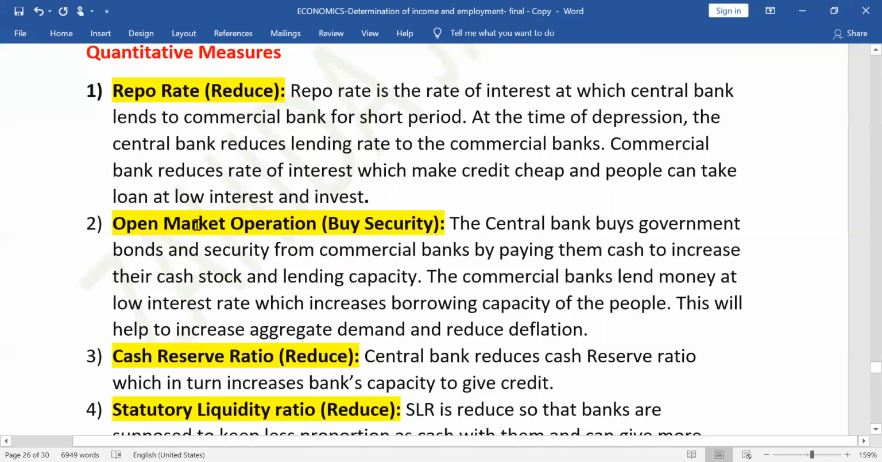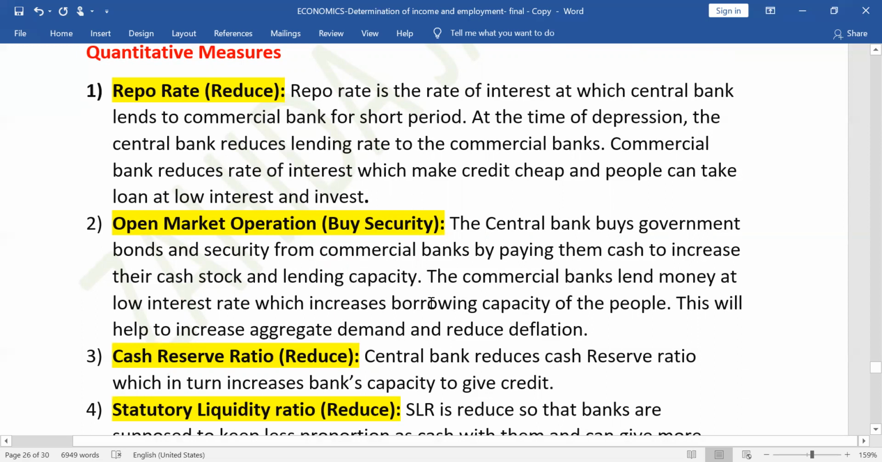Second thing is open market operation. Open market operation is buying and selling of government security, which central bank is doing on behalf of the government through commercial bank because central bank is not directly dealing with the public. Through commercial bank, it is dealing.